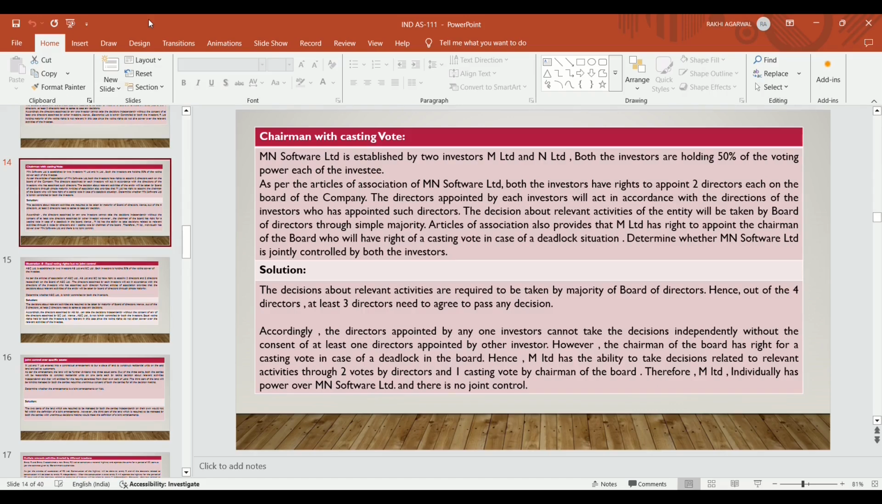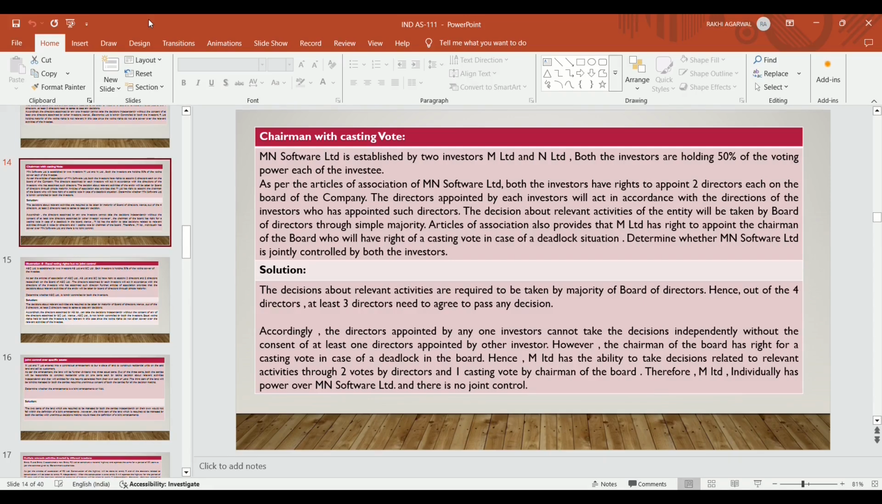Now, chairman with casting vote. This concept is explained with the help of an example. Suppose MN Software Limited is established by 2 investors, M Limited and N Limited. They formed a separate legal entity, MN Software Limited. Both investors hold 50% of the voting power of the investee, so both hold 50% voting rights in MN Software Limited.